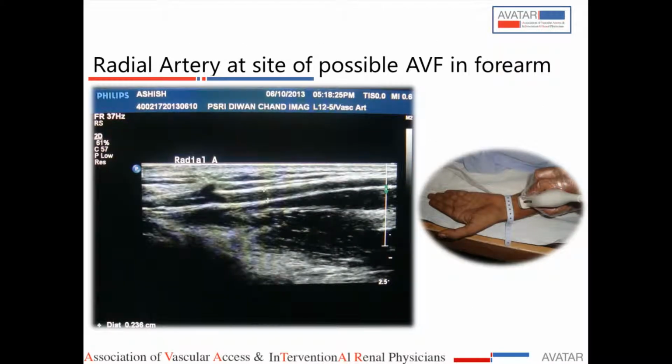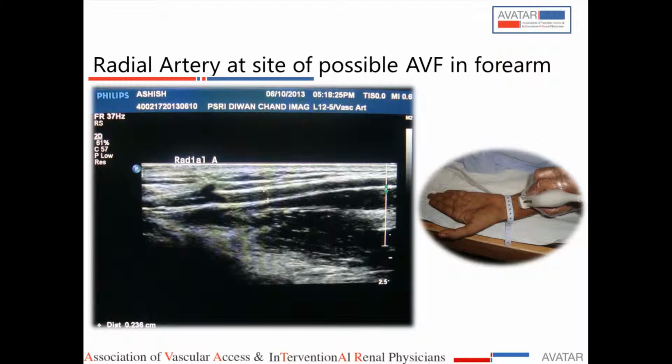So this is a patient which we did a few days back. Here you can see the linear probe is used. It is being kept at the radial artery longitudinally, and now you can see the artery in the B mode. You can put the marker and estimate the distance, that is the diameter of the vessel. So it is 0.236 centimeters. There is a significance to it: if the diameter is generally more than 2 millimeters, then it is a good outcome. You can make a better fistula.